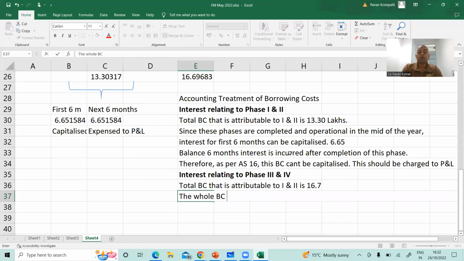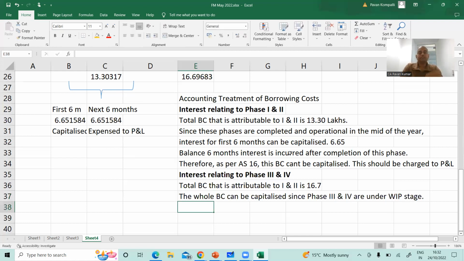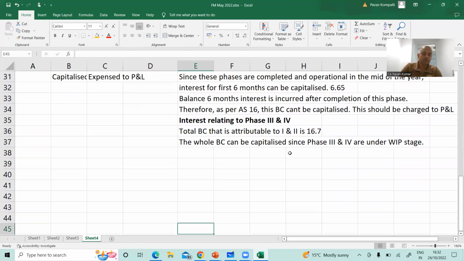The whole borrowing cost can be capitalized since phase 3 and 4 are under construction, under work in progress stage. You understand? So if you are passing the journal entry, you can pass it like this.